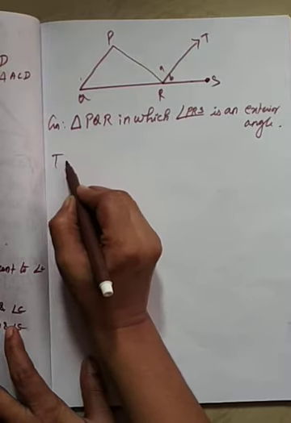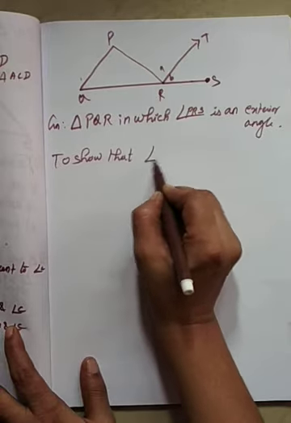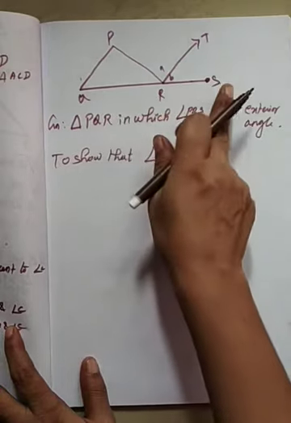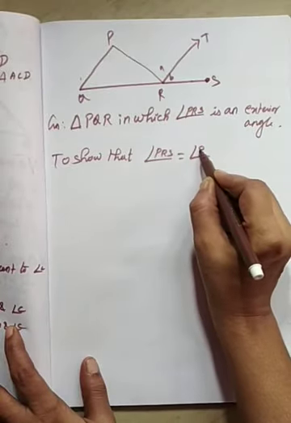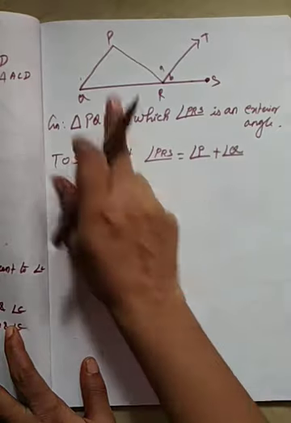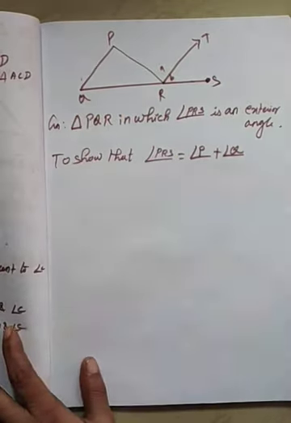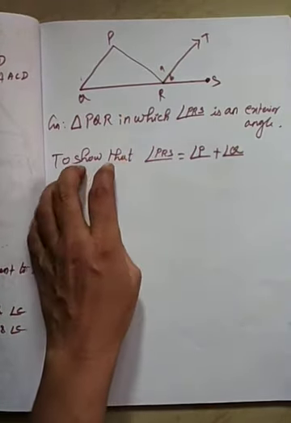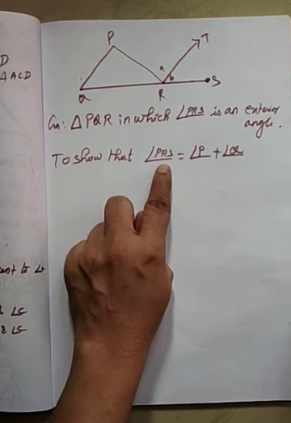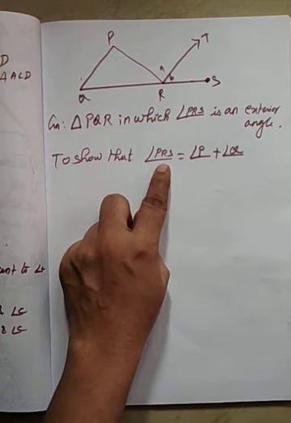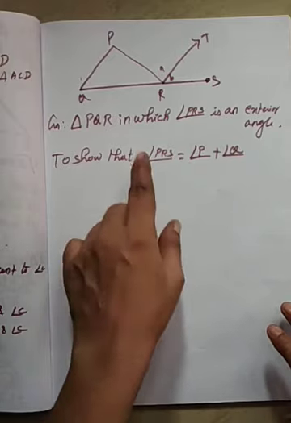Now, what do you show? To prove that angle PRS is nothing but angle P plus angle Q. Because in any triangle, the measure of an exterior angle is equal to the sum of the measures of its interior opposite angles.